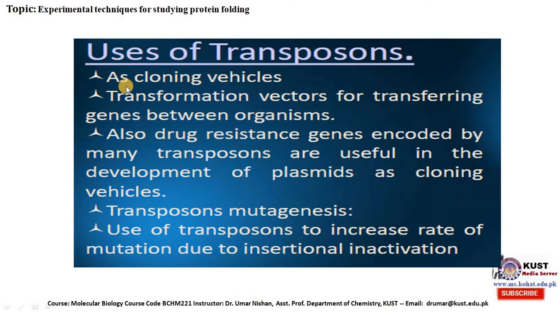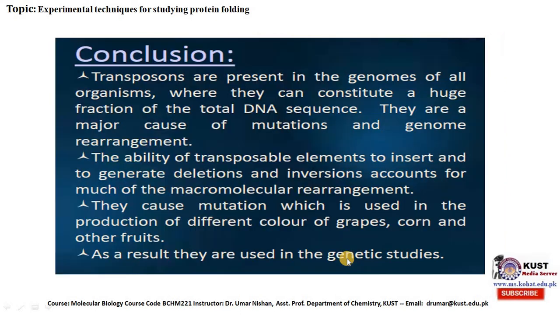Uses of transposons. They can be used as cloning vehicles and transformation vectors for transferring genes between organisms. Also, drug resistance genes encoded by many transposons are useful in the development of plasmids as cloning vehicles. Transposon mutagenesis: use of transposons to increase the rate of mutation due to insertional inactivation.